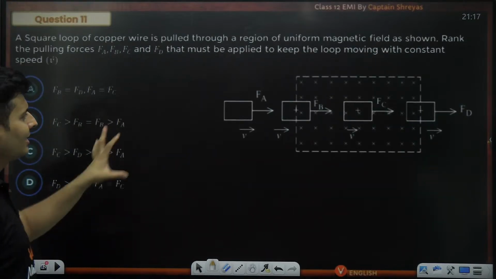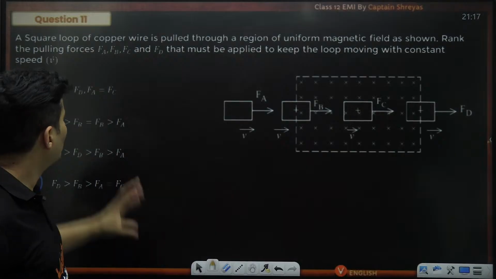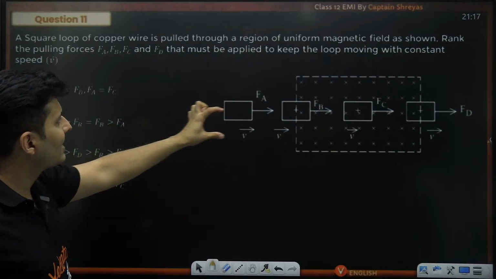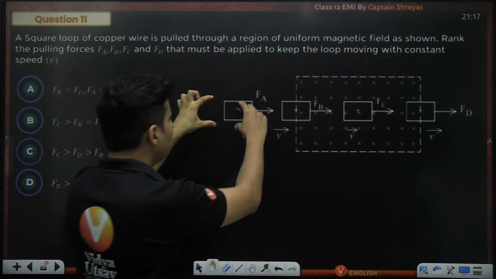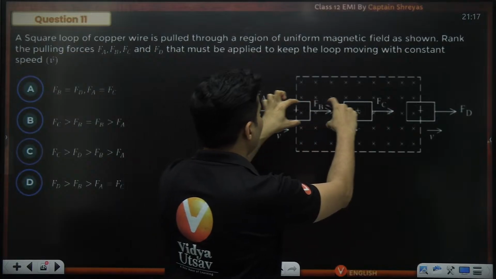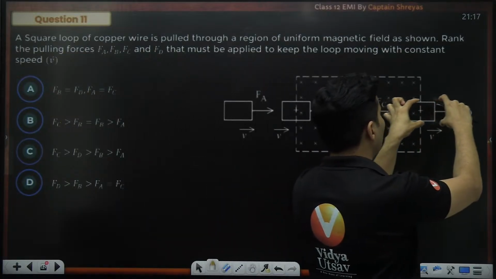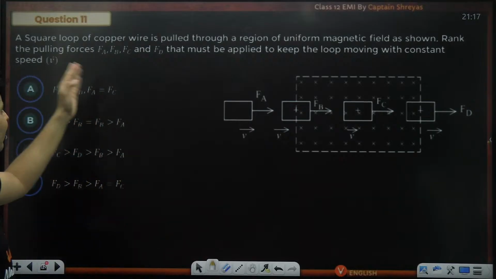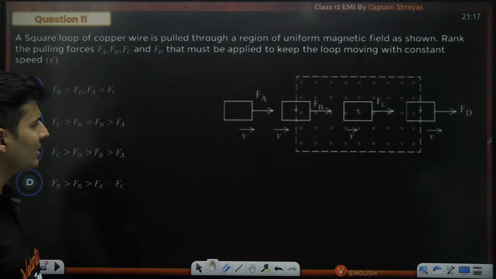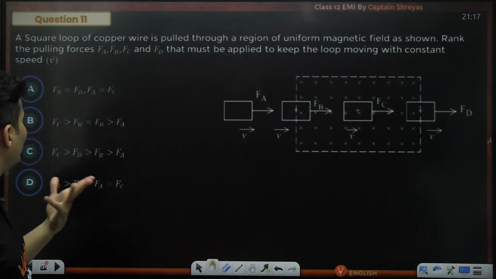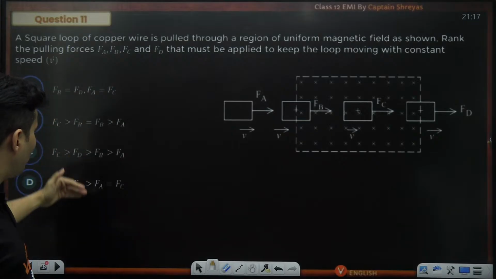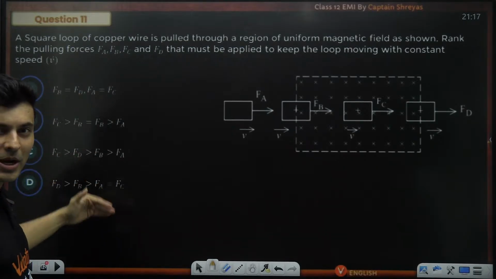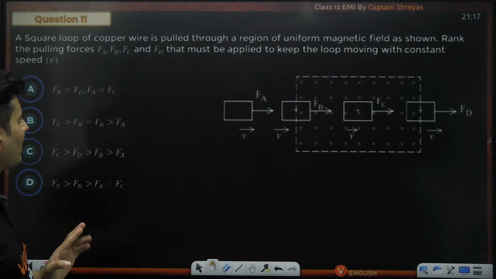Let's see. There is a square loop of copper which is going inside a region of uniform magnetic field. Here it is outside, partially inside, completely inside, partially outside, and fully outside. Slowly it is going out. If FA, FB, FC, FD are the forces that should be applied to keep it moving with some speed, can you compare these forces?